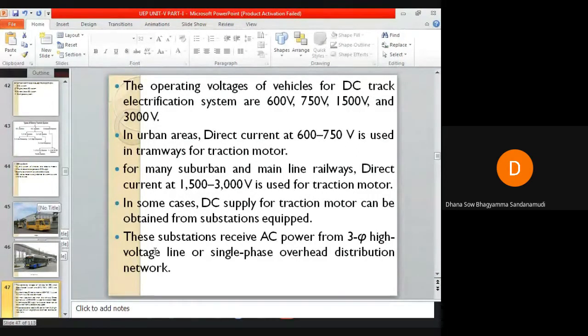With the help of rotary converters, we convert AC power to DC power in the substation, and we utilize that DC power for the traction motor. These substations receive power from a three-phase high voltage line or a single-phase overhead distribution network.